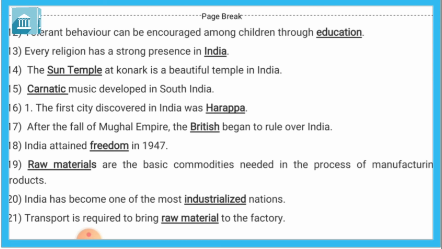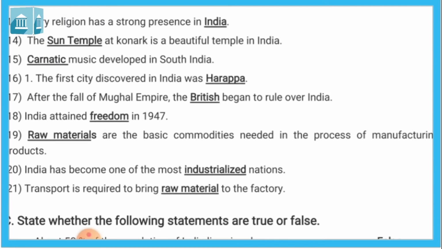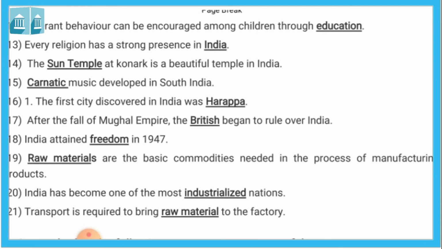Nineteenth, raw materials are the basic commodities needed in the process of manufacturing. So the raw materials are the basic commodities needed in the process of manufacturing. कोई भी प्रोडक्ट बनाने के लिए we need raw materials. Raw materials means कच्चा सामान. Commodities means सामान. So we need raw materials in the process of manufacturing products.